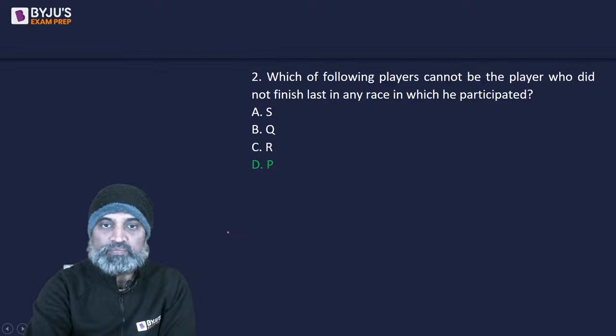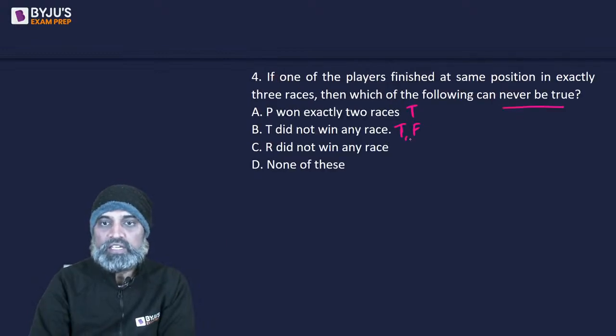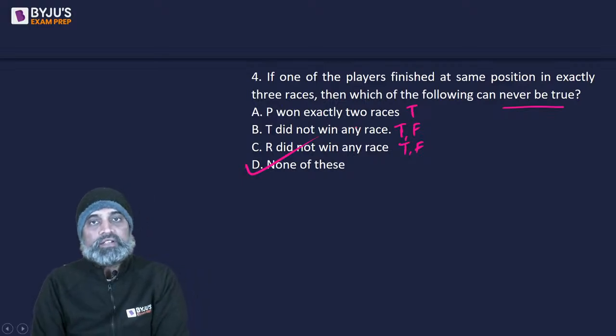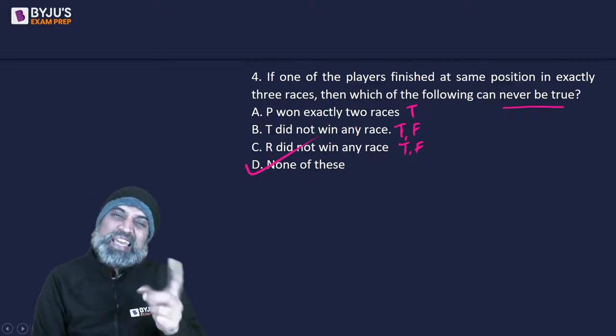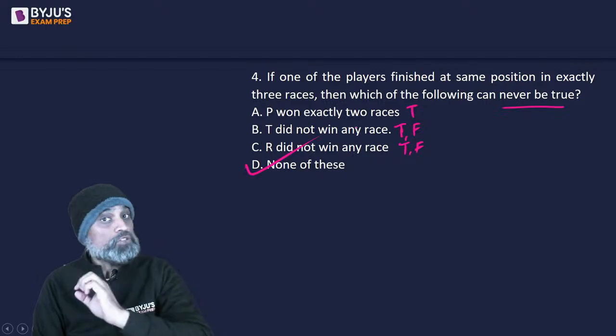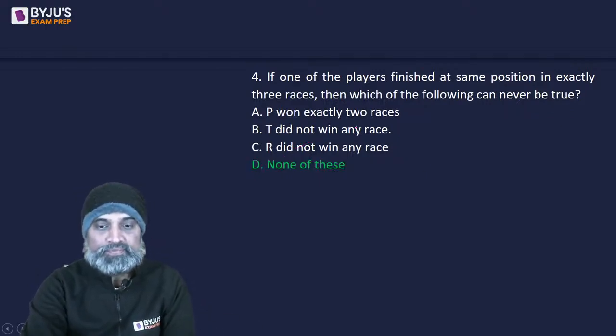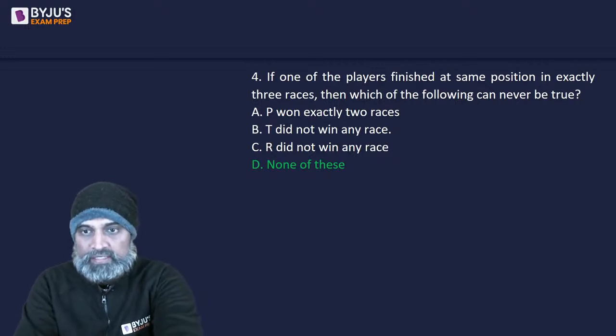So it's both, as in true and false, both can happen. So none of these, right? Because all the 3 options, they may be true. The question says should not be true, never be true. So none of these it will be, right? Let's see what query.